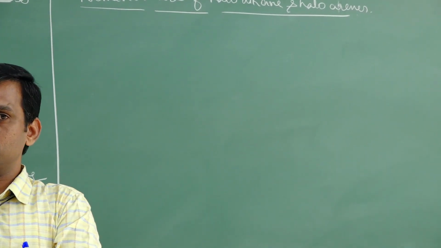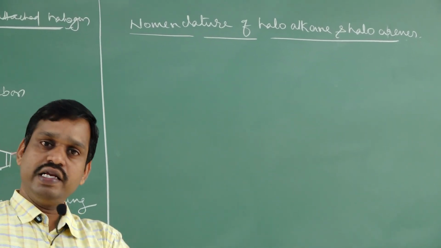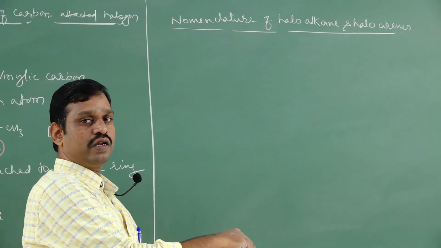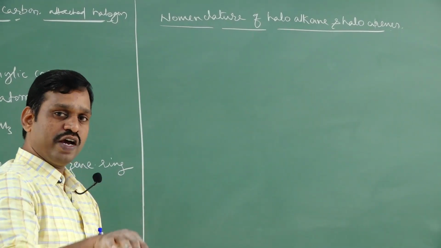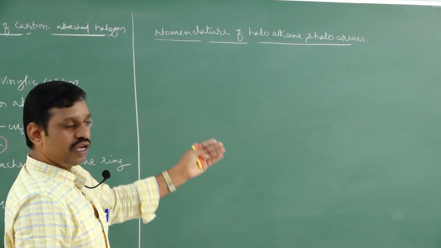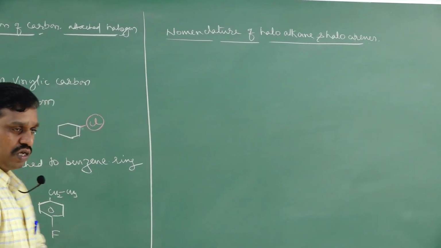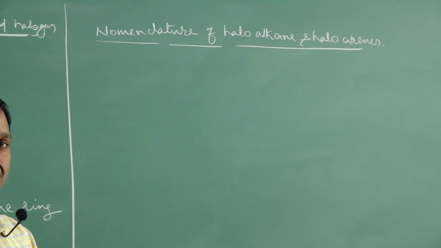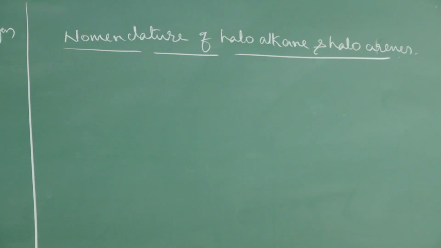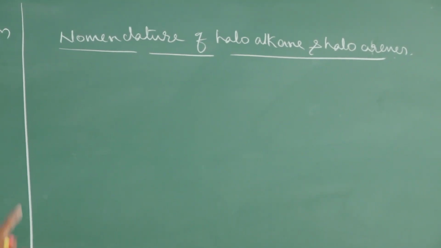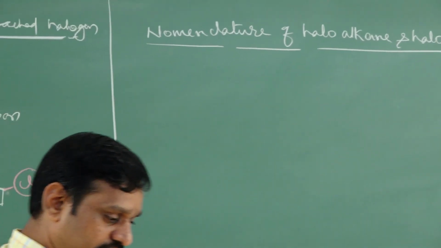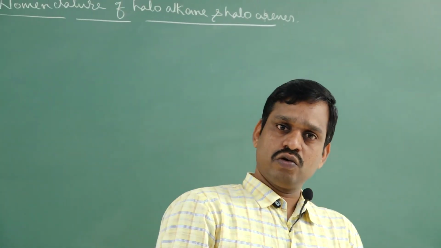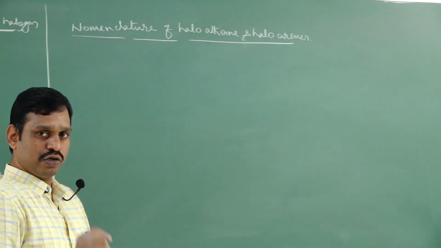Like how we studied haloalkane classification and haloarene, similarly here we study nomenclature of haloalkane, nomenclature of haloarene, preparation of haloalkane, preparation of haloarene. It means we study both parallelly, because the preparation and properties have some similarities. Now let's see nomenclature of haloalkane. Students, from nomenclature you will definitely get questions in NEET as well as in board exams.